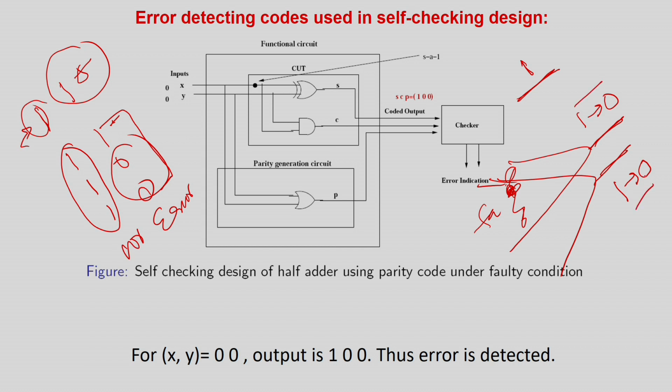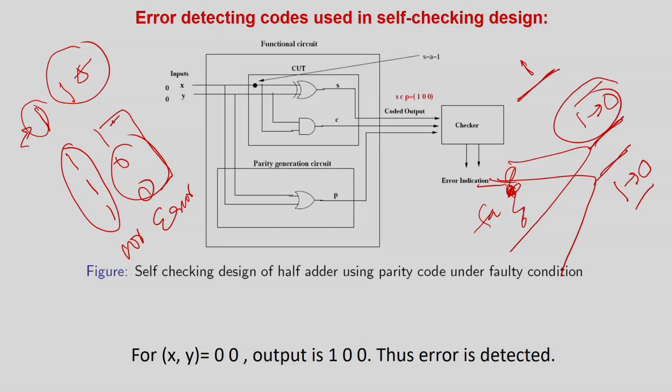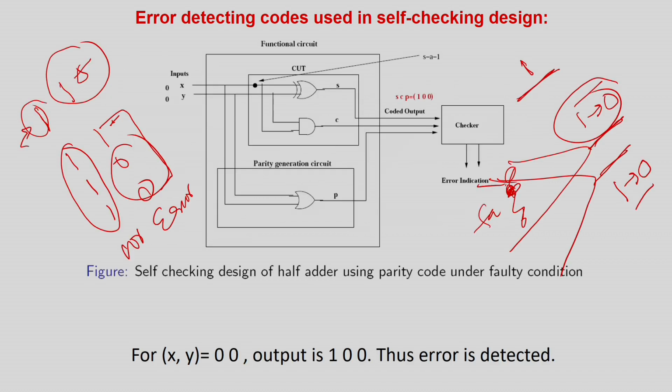So even that, you are not able to detect this. Why? Because parity is a single bit error detecting code. I think it's a very well known theory. So what happens if there are 2 bit flips? One bit flip you can very easily detect because it is changing from even parity to odd parity. But here there are 2 bit flips in this hypothetical example, 1 to 0 and 1 to 0. So if there are 2 bit flips, you cannot do anything because the parity is maintained.